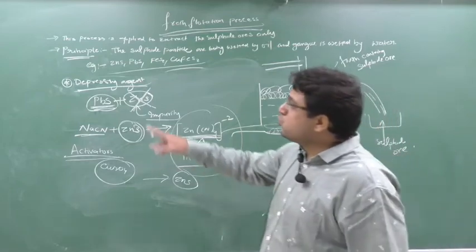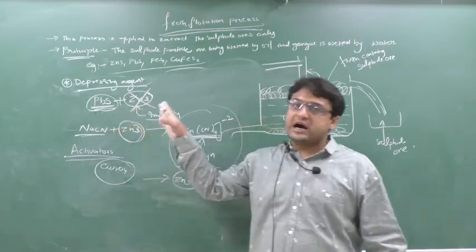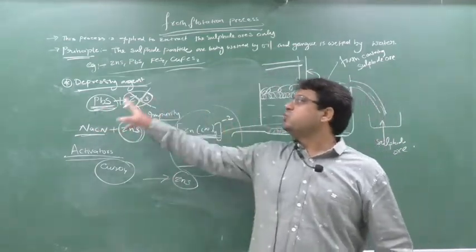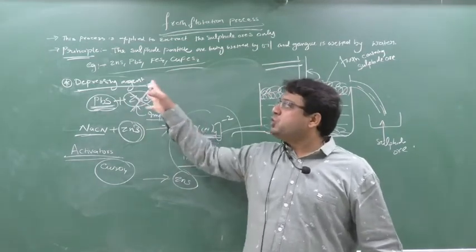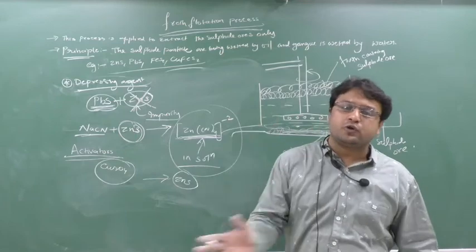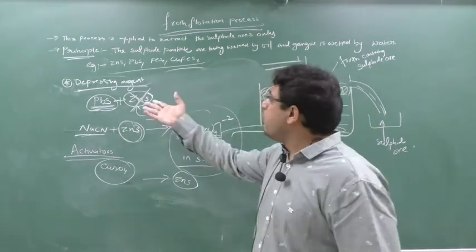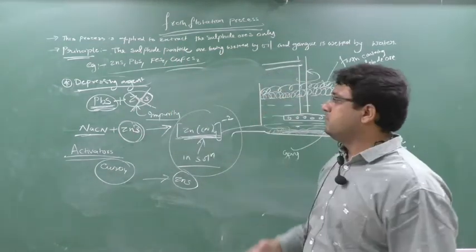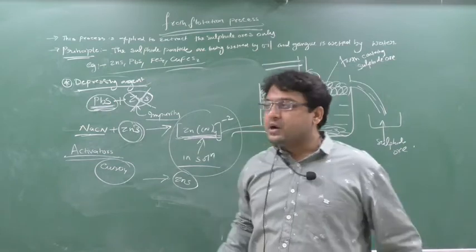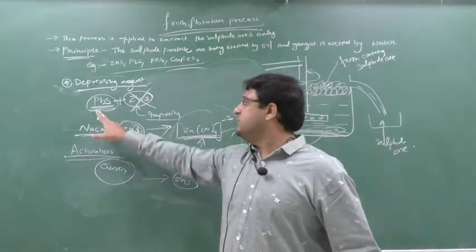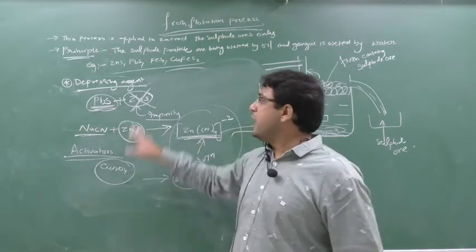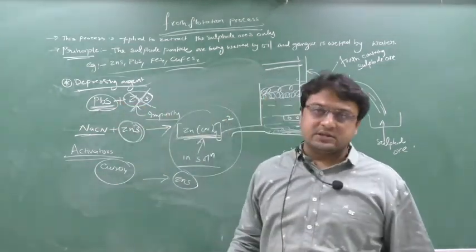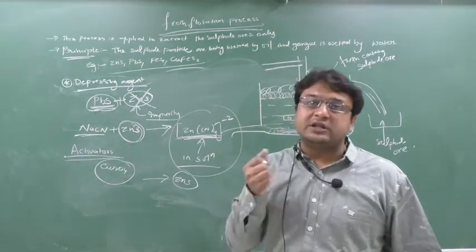So when is a depressing agent used? When two or more sulfide ores are present. If you don't use a depressing agent and directly do the froth flotation process, all the ores will come up in the froth. So mixing of ores is of no use, but I need only one ore. Suppose I am using PbS and ZnS. I need only PbS, so I have to depress the ZnS. For depressing the ZnS, I am using the depressing agent.